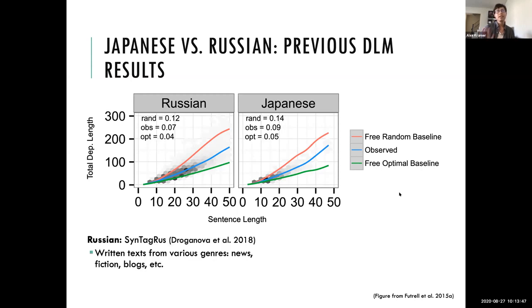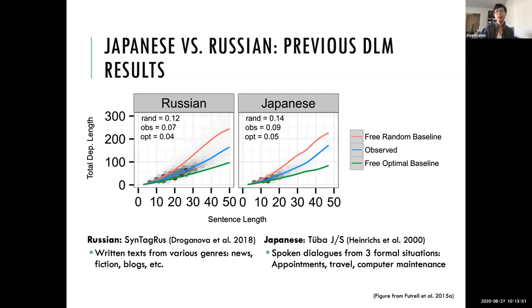The Russian data here is coming entirely from written sources. And the Japanese data, as I mentioned earlier, is coming from spoken sources, but from very formal situations, like making appointments or travel arrangements. So very formalized situations are being represented in this corpus.